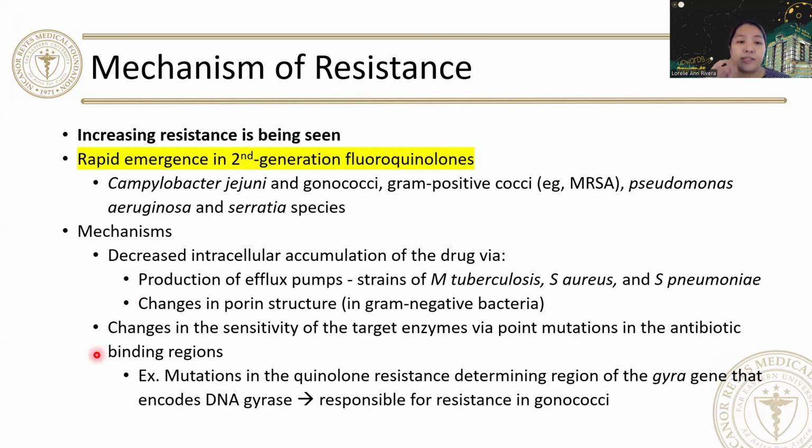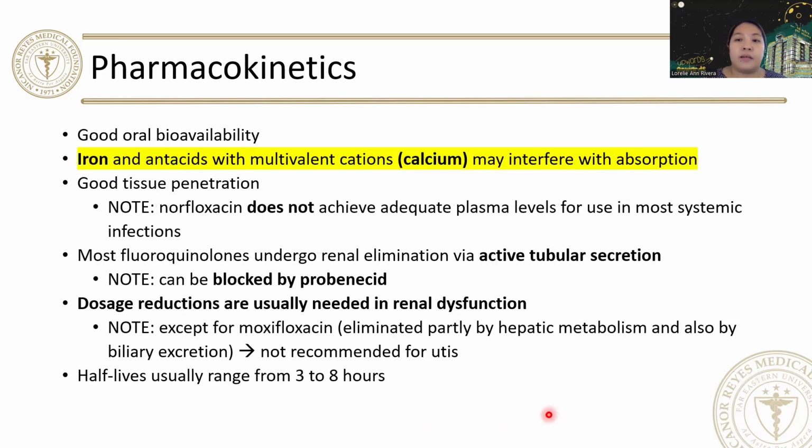Another mechanism of resistance is changes in the sensitivity of the target enzymes via point mutations in the antibiotic binding regions. Examples are mutations in the quinolone resistance determining region of the gyrA gene that encodes your DNA gyrase, leading to a responsible resistance in gonococci infections.